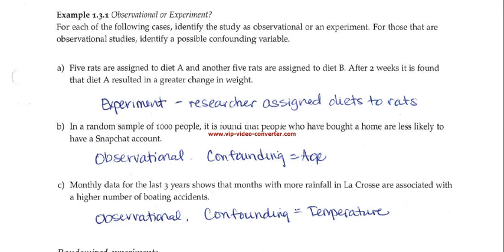And then the last one, monthly data for the last 3 years shows that months with more rainfall in La Crosse are associated with a higher number of boating accidents. Here again, we're merely observing how much rainfall, how many boating accidents. We're not controlling that in any way. And so here the confounding variable would be like the season or the temperature. As we look at the months that have more rainfall, those are warmer months, and those are then going to have more people out boating, and so we're going to have a higher number of boating accidents.